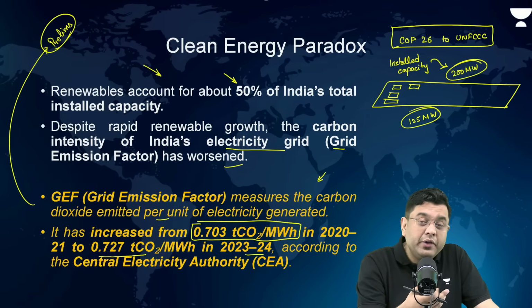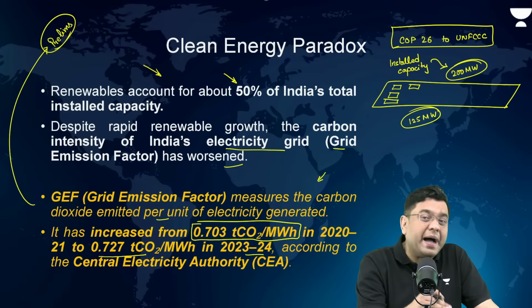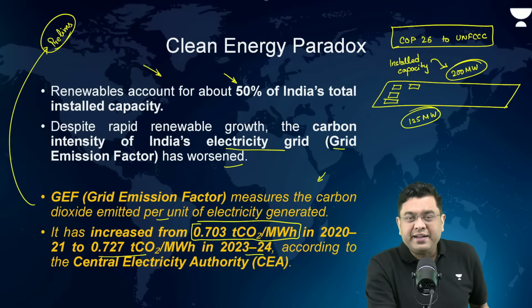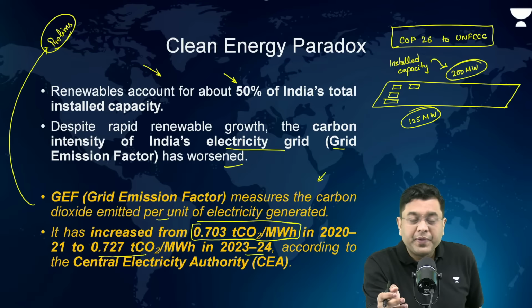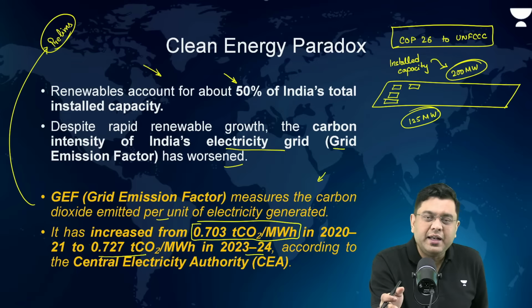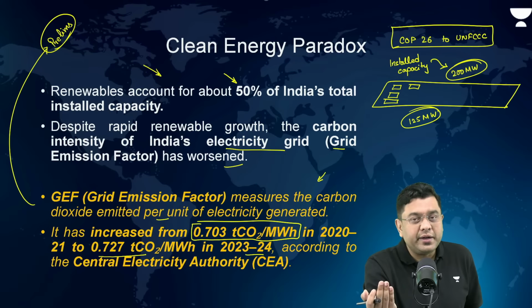And basically, because the entirety of the country is dependent on the thermal power plants, which are based on coal power generation, coal power becomes the backbone. Now, as a consequence, during peak hours, let's suppose during summer conditions, when the peak demand is there, there is a limited availability of renewable energy sources. And obviously, the fallback option is the non-renewable energy source. So that is again where the emission keeps on increasing.